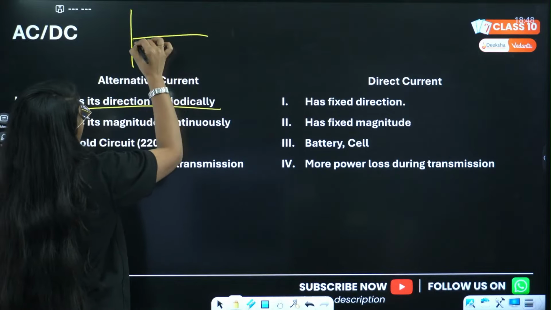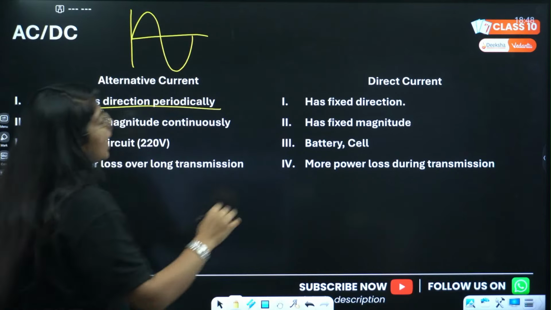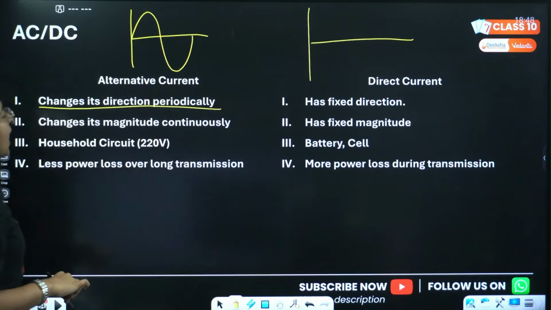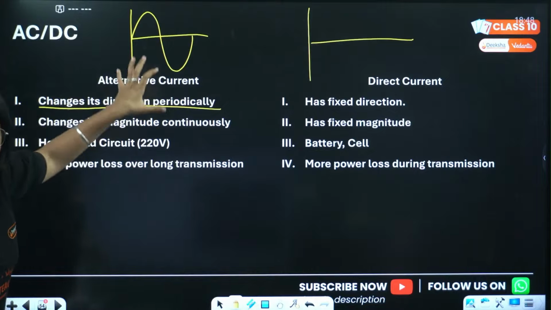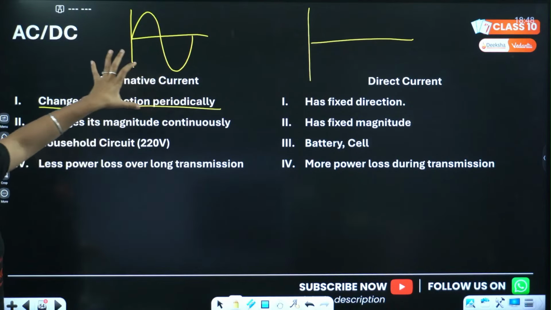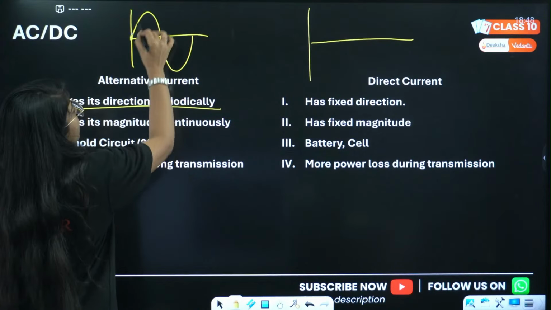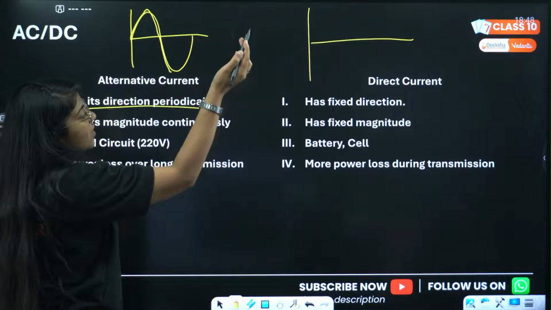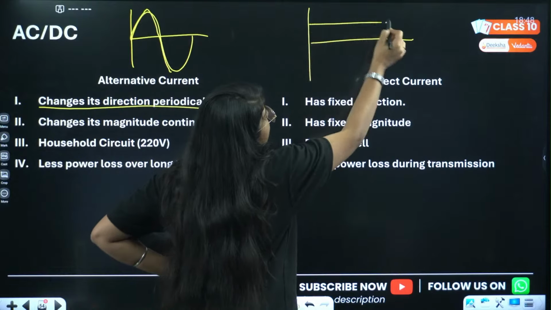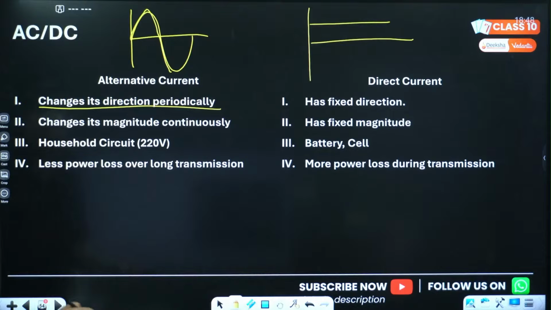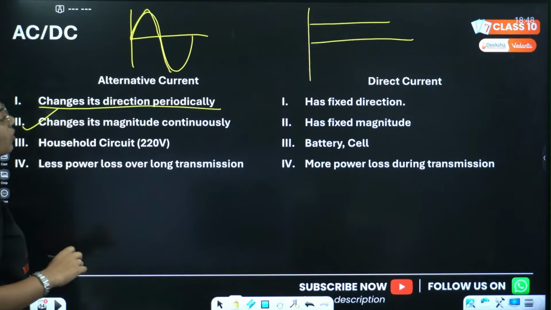This is my alternating current and this is my direct current. It changes its direction periodically, that is AC current. In DC current, see, this goes up and comes down, so it changes its direction. It is literally just fixed, so it doesn't change its direction, it has a fixed direction. Then it changes its magnitude continuously.